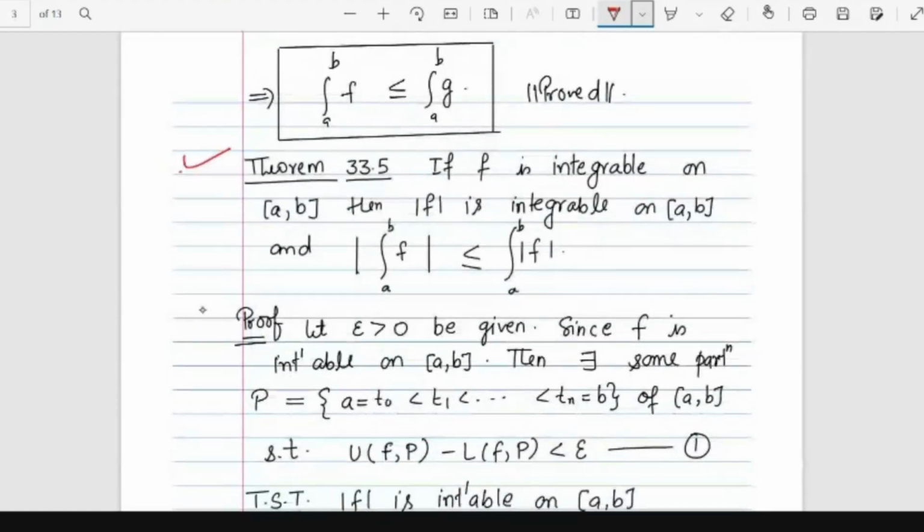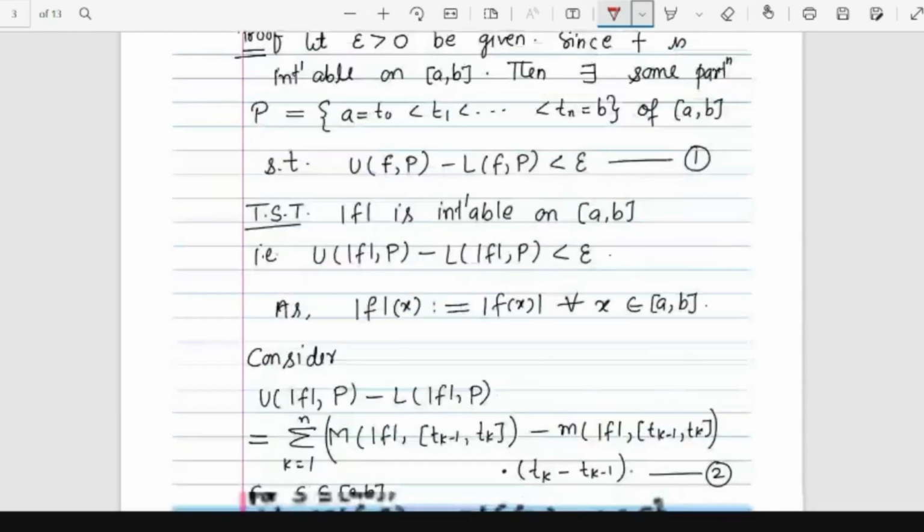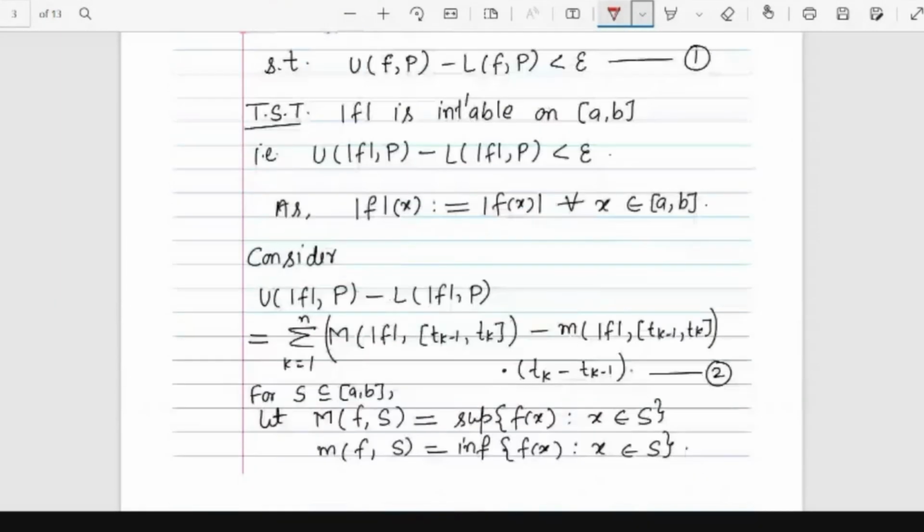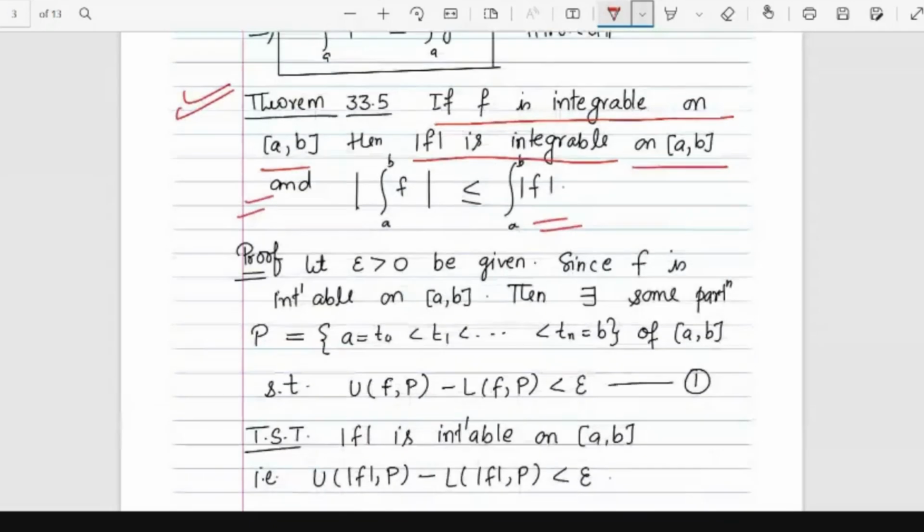This one is again one of the important results. If function f is integrable on [a,b], then the absolute value of f, mod f, is also integrable, and the absolute value of the integral is less than or equal to the integral of mod f. Now the question is: if mod f is integrable, then will f be integrable or not?